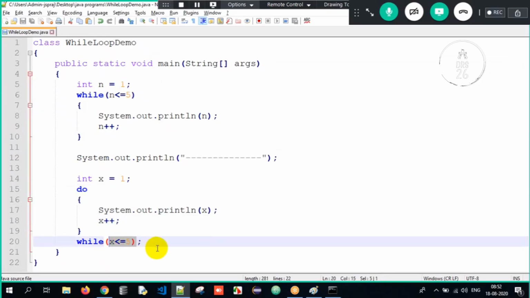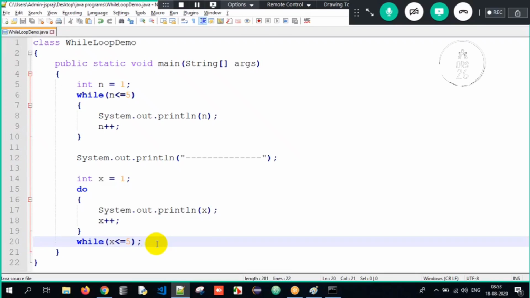So this is the first difference. What is it? While loop checks the condition, and that is when it executes a set of instructions. But do while loop executes the first set of instructions and then checks the condition. It does the job first and then checks the condition. This is the difference between while loop and do while loop.